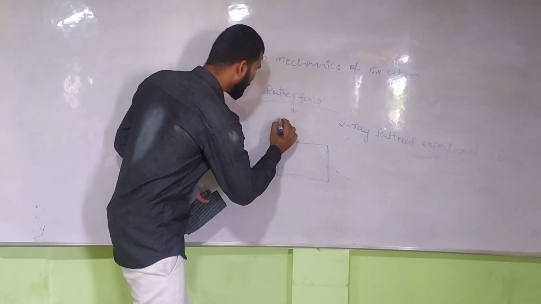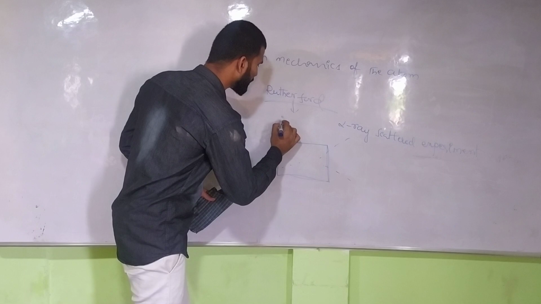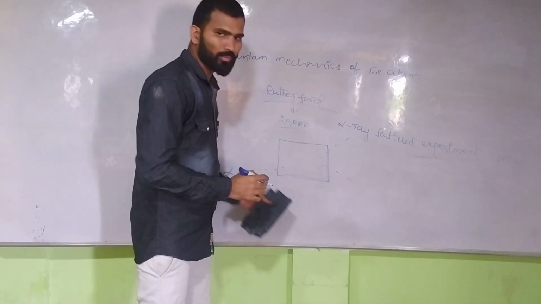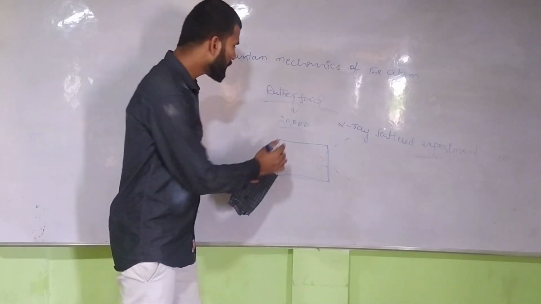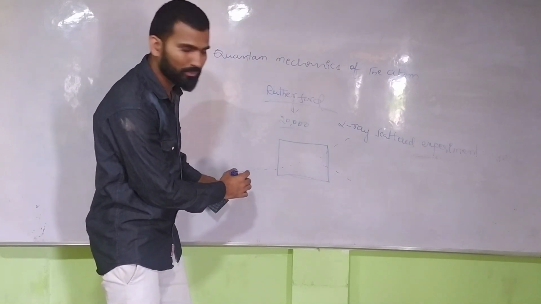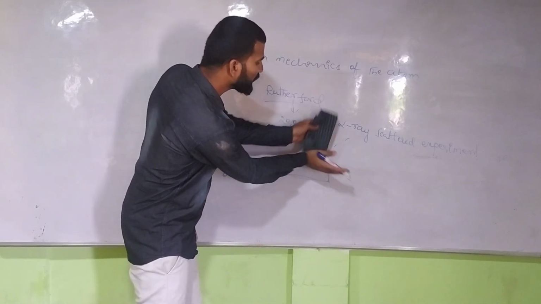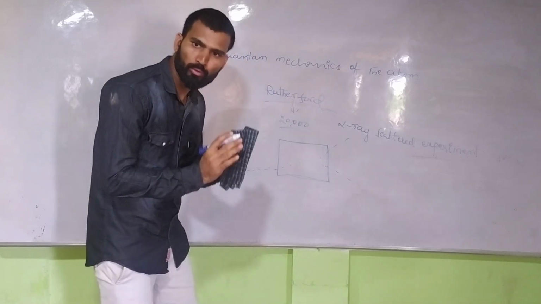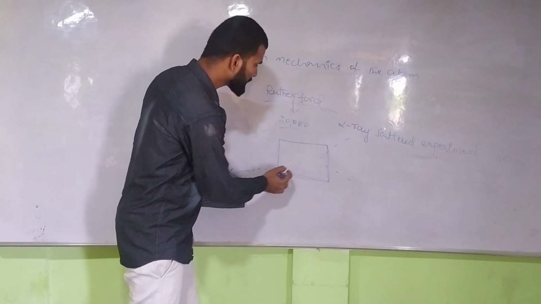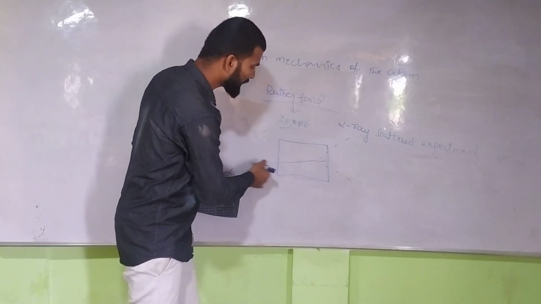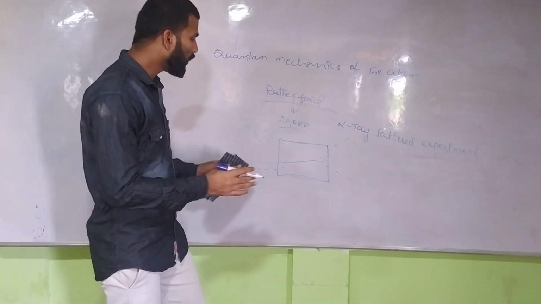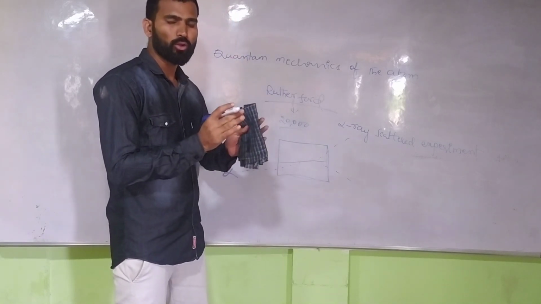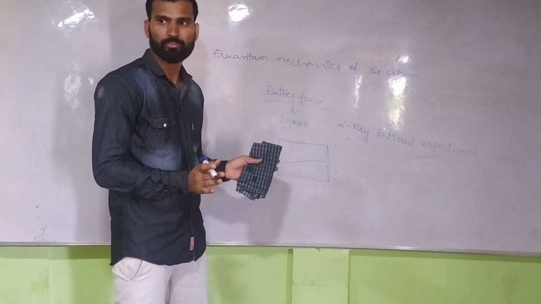If he sent 20,000 alpha rays, the maximum of the rays were deflected into different directions. Only a few of the alpha rays came back at 180 degrees. The remaining alpha rays went in different directions. Understood?